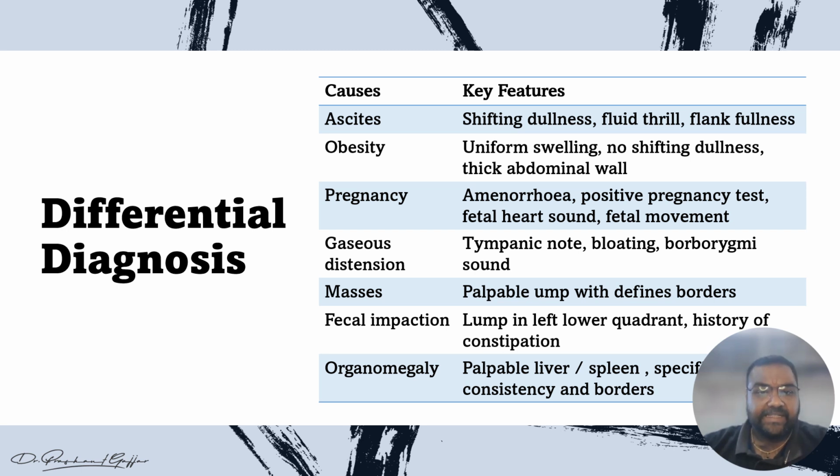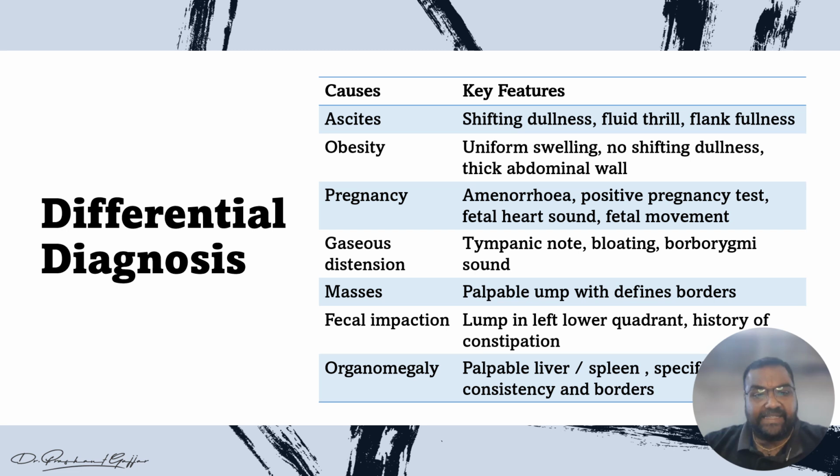So first, that is ascites. In ascites, on examination we can find a specific dullness, fluid thrill, flank fullness. We will see in the next lecture in specific ascites. Second one, that is obesity. In obesity you will see uniform swelling. There is no shifting dullness present, and the abdominal wall is thick. In pregnancy, apart from the distension of the abdomen, you can find amenorrhea, positive pregnancy test. You can hear the fetal heart sound over the abdomen, and the patient feels the fetal movement inside the abdomen, right?